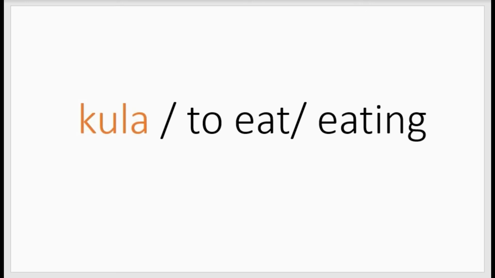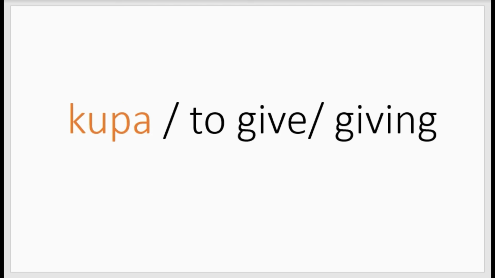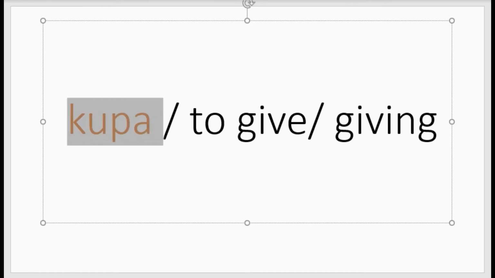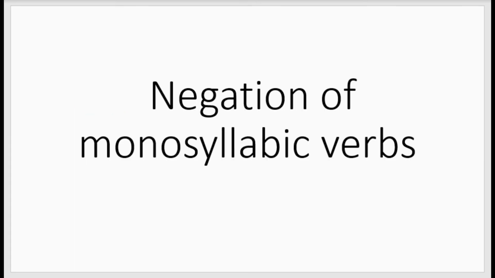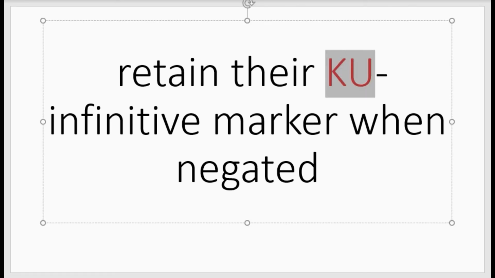Another example of a monosyllabic verb is kupa, to give. Now, how do you negate those monosyllabic verbs? They retain their ku infinitive marker when negated.